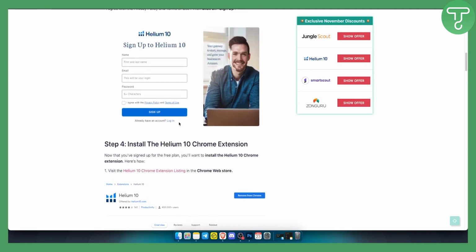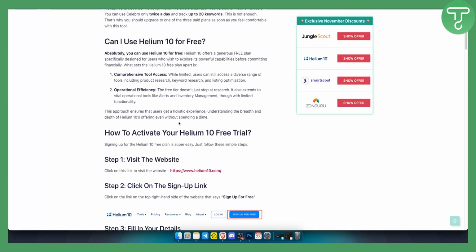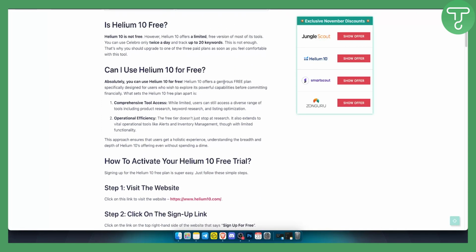I will show you the dashboard of Helium 10 in a second. But as you can see, Helium 10 offers a generous free plan specifically designed for users who wish to explore its powerful capabilities before committing financially. So here's what a Helium 10 plan basically has. It has comprehensive tool access. While it is limited, users can still access a diverse range of tools, including product research, keyword research, and listing optimizations. Also, you have operational efficiency.